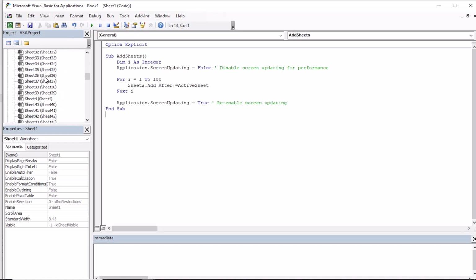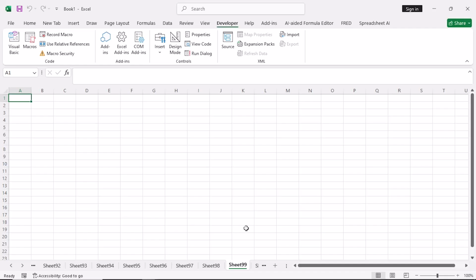You see, this VBA code has added 100 Excel sheets. So this was a brief tutorial about how you can automate your workflow in Excel without writing those long VBA codes and using simple prompts. This was it for this video.